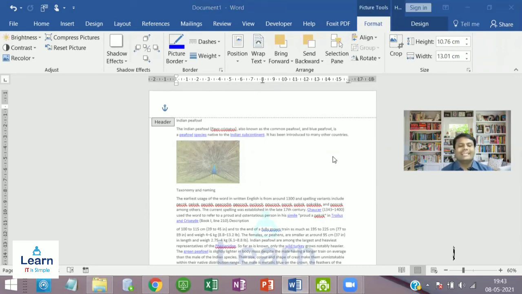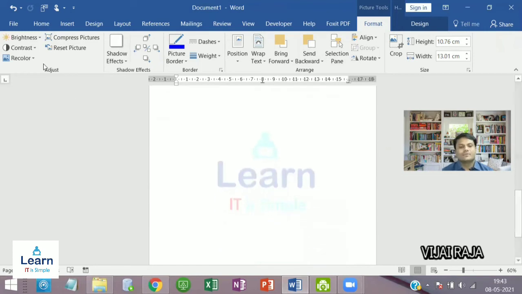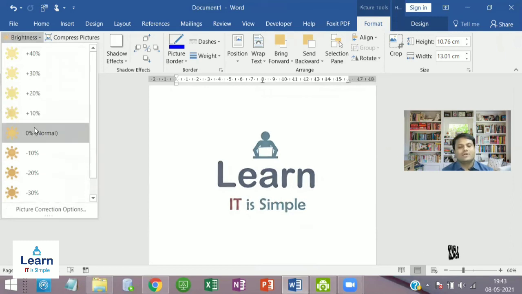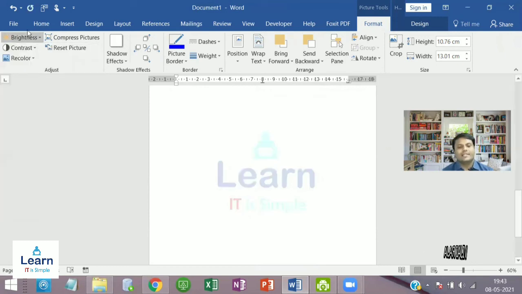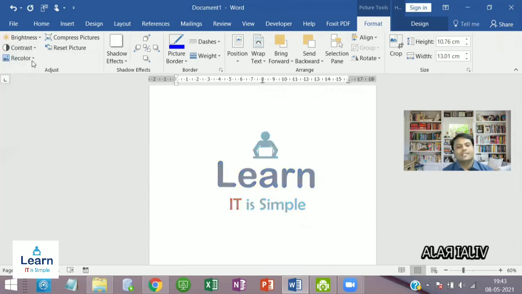if I want to increase the contrast or do some recoloring work, you can do that. You can edit here in the Adjust options. If I want to increase some brightness or contrast, you can do it here.